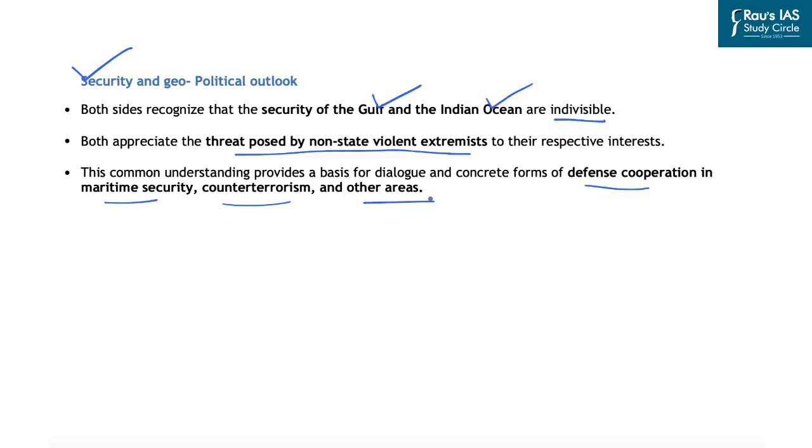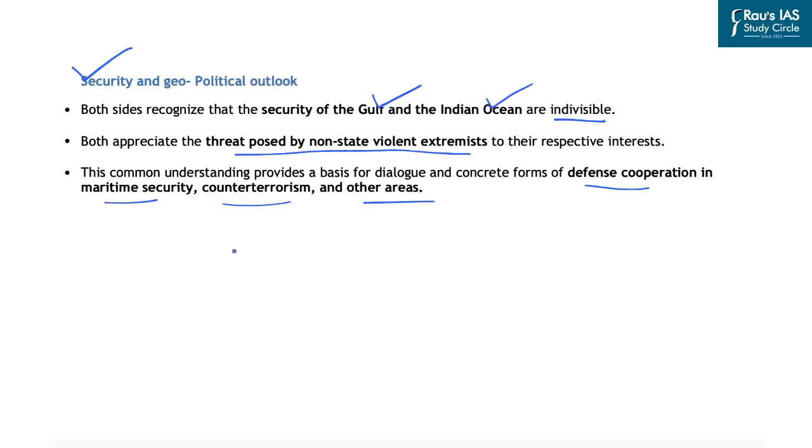Further, if you are aware, recently the West Asian Quad was finalized, of which India, UAE, Israel, as well as the United States of America are partners. Now this Quad is also being seen as the shaping up of a new security architecture in the West Asian region, and that is why it becomes important. Further, we all are aware that a Quad has already been formed in the Indo-Pacific region, which is also providing importance to India's vision of a free and open Indo-Pacific region.